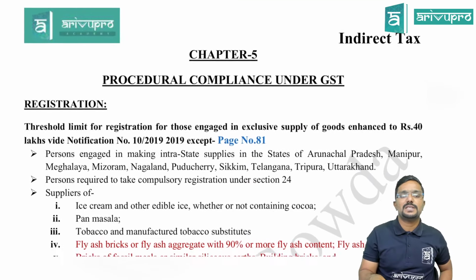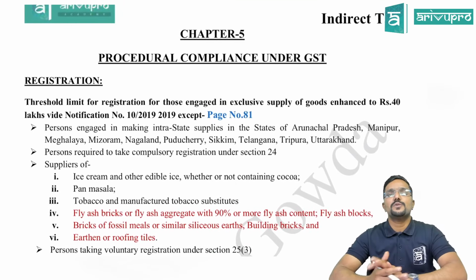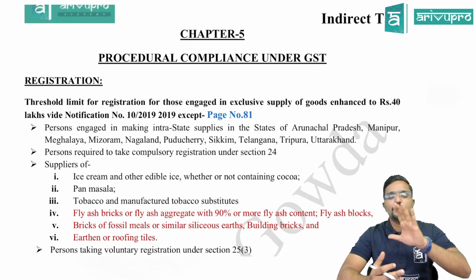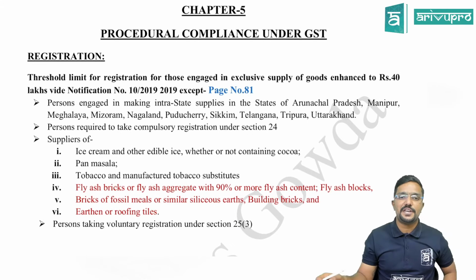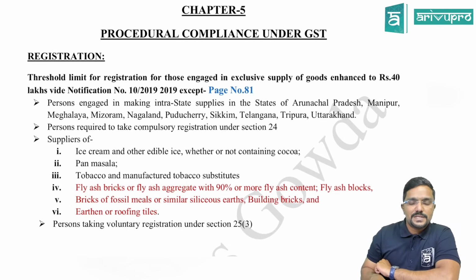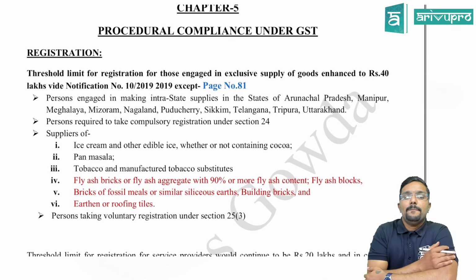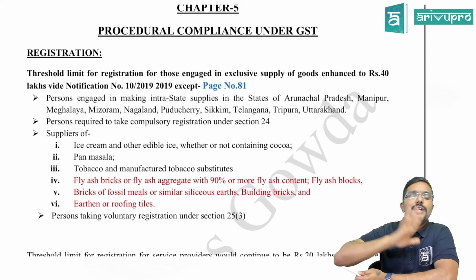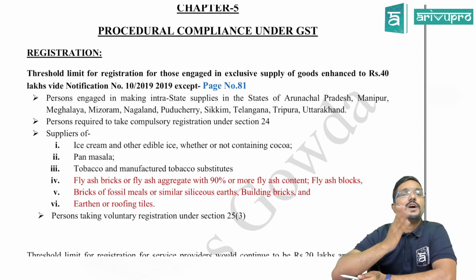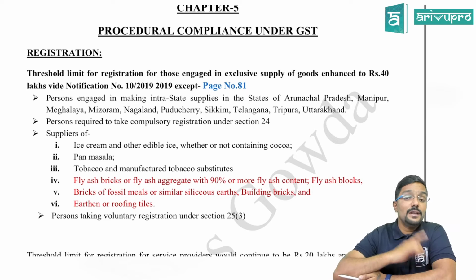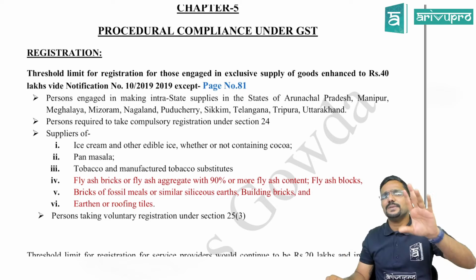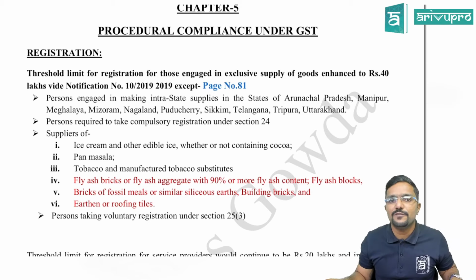So the next change is with respect to chapter 5, which talks about the procedural compliance under GST. Here there are different topics covered. The first amendment is with respect to registration, the threshold limit. Clear? Sections 22, 23 and 24 talk about who should get registered or who should not get registered. Sections 22 and 24 tell who should get registered, whereas section 23 tells who should not get registered under GST.